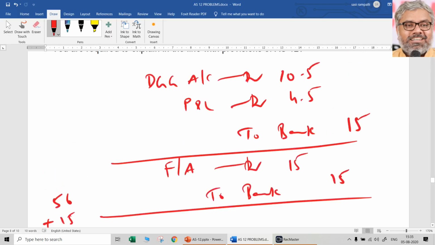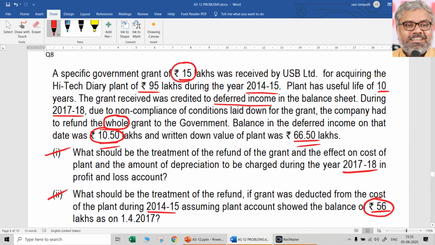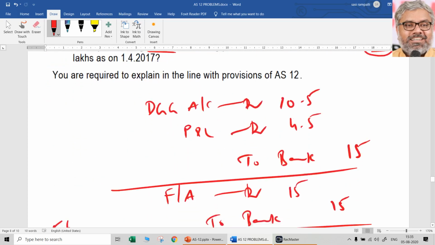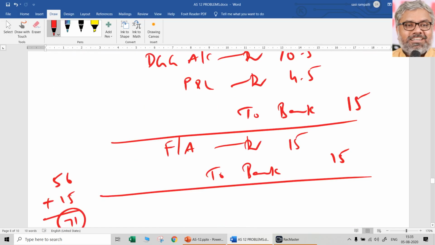71 lakhs will be the book value of the asset now. Okay, that is the situation. And what is the method of depreciation and all? We don't know. But since it is asked about the amount of depreciation, what should be the treatment of the refund, he said. That is clear. Treatment of refund is fixed assets account debited, to bank.